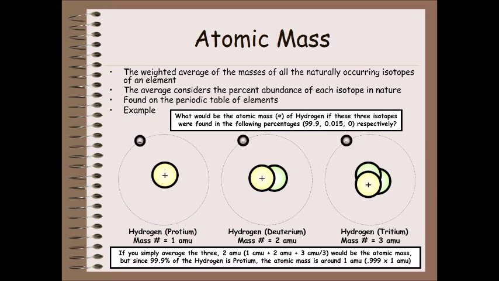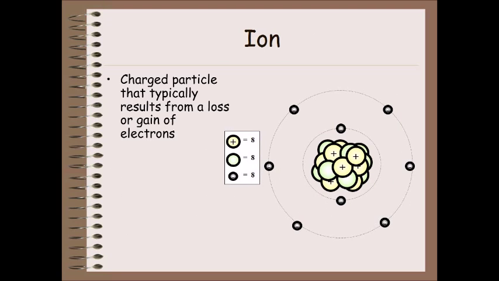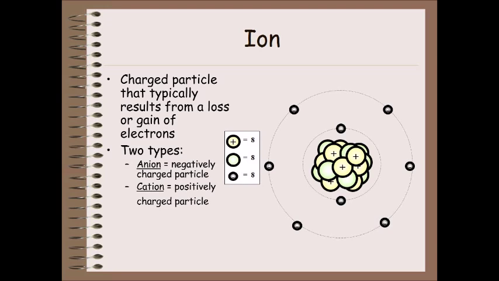Ion: a charged particle that typically results from a loss or gain of electrons. Two types: anion equals negatively charged particle. Cation equals positively charged particle.